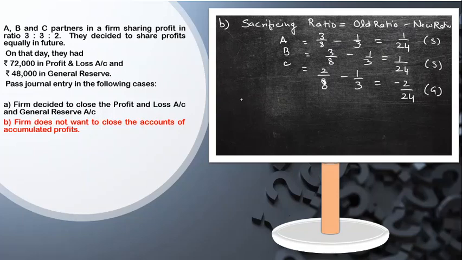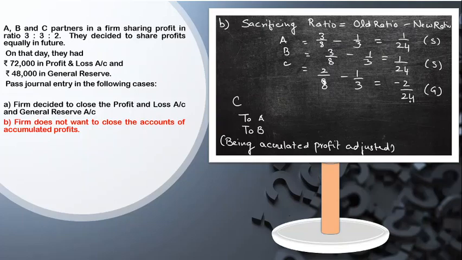So whom am I going to debit? C. And who will be credited now? A and B. And here what I am going to write as a narration is accumulated profits adjusted. Okay, now C is gaining, so C is gaining 2 by 24.